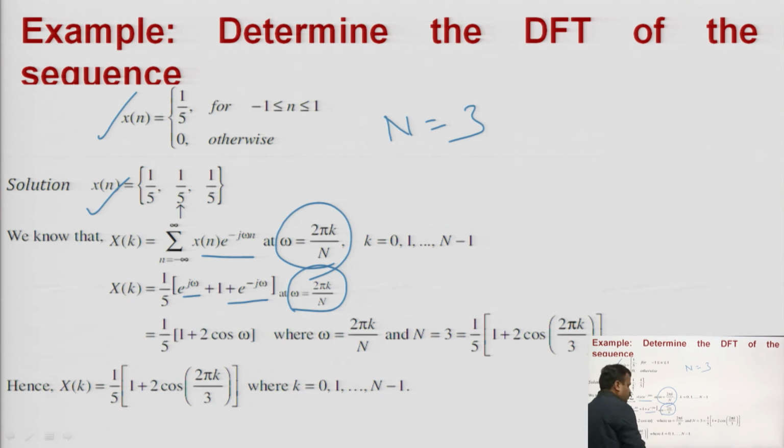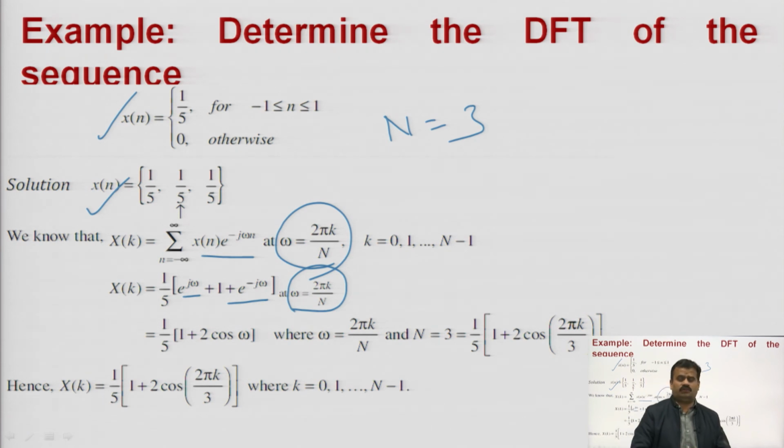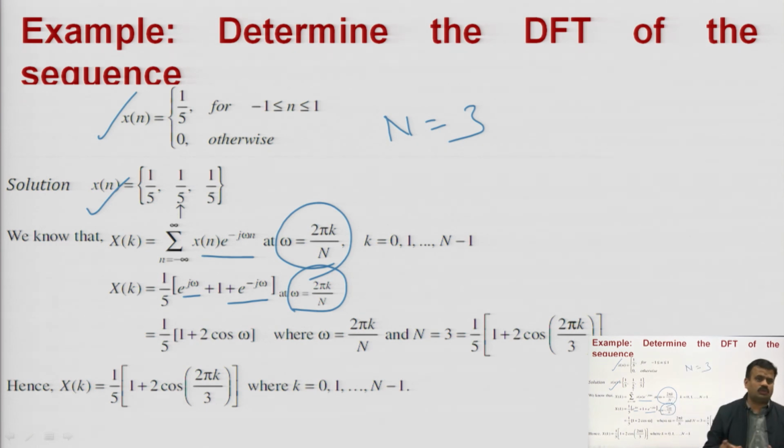Again you have to put in your different values of k and you can easily calculate x of k, the DFT of your original signal x of n, at the different values of k.